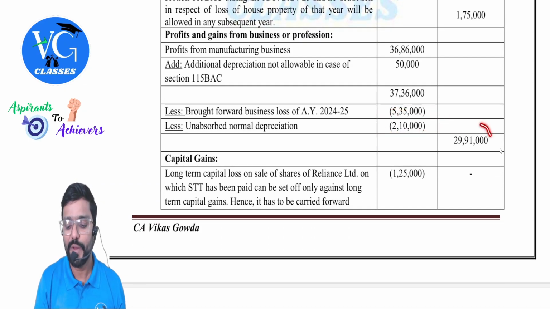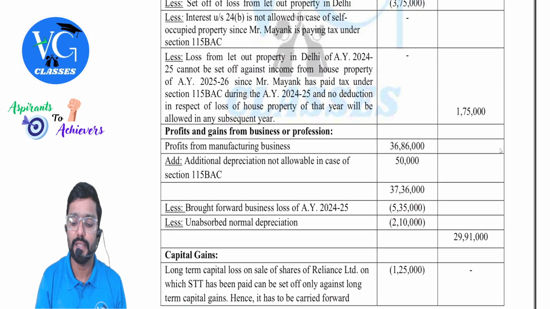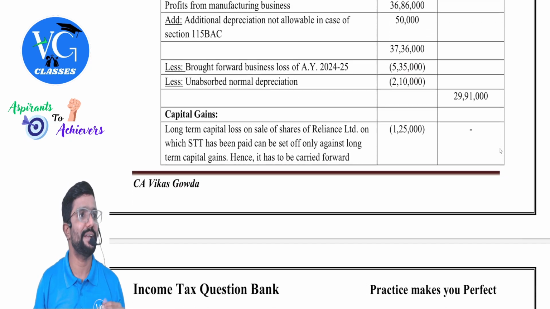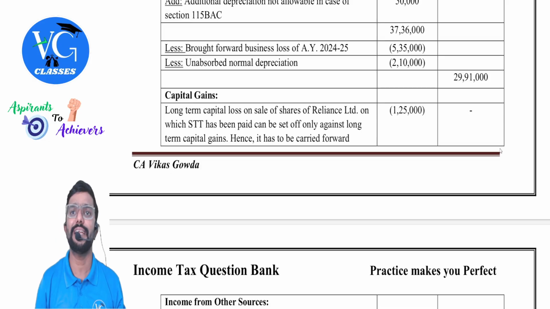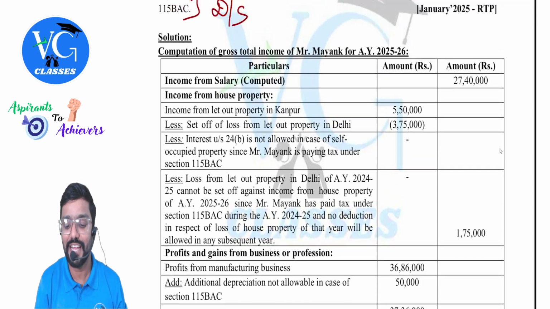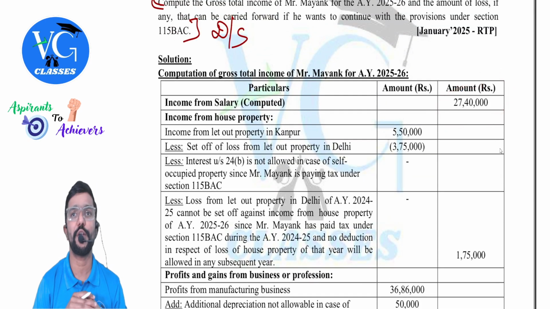So remaining is 29,91,000. Clear? Yes. See, if you ask me, sir, can I adjust this even against the house property income? Yes, actually. But first adjust within the same head. If not possible, go and adjust it against other heads. But if you ask me, sir, can I adjust this against salary income? No, you cannot. Unabsorbed depreciation can be adjusted against any income except salary.